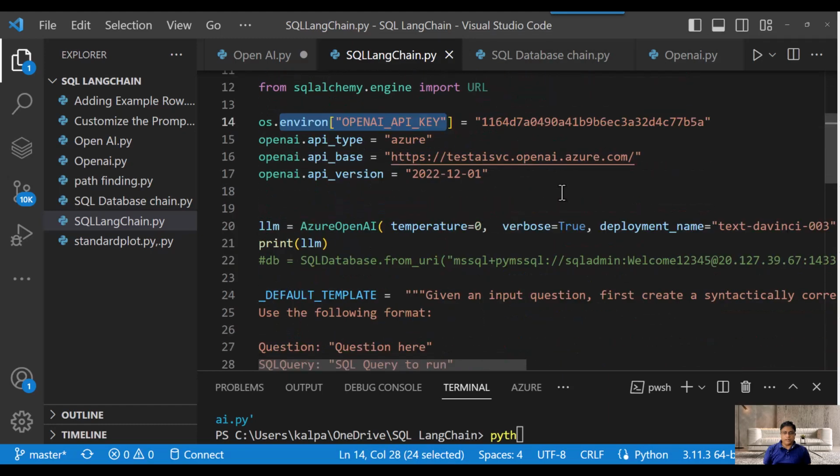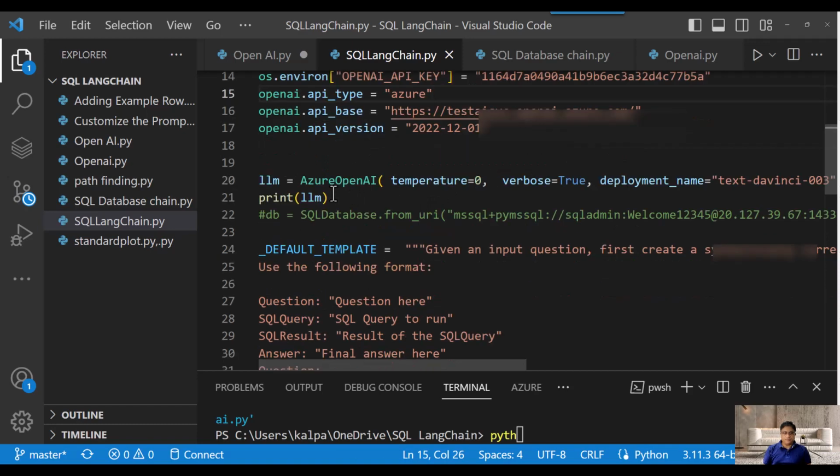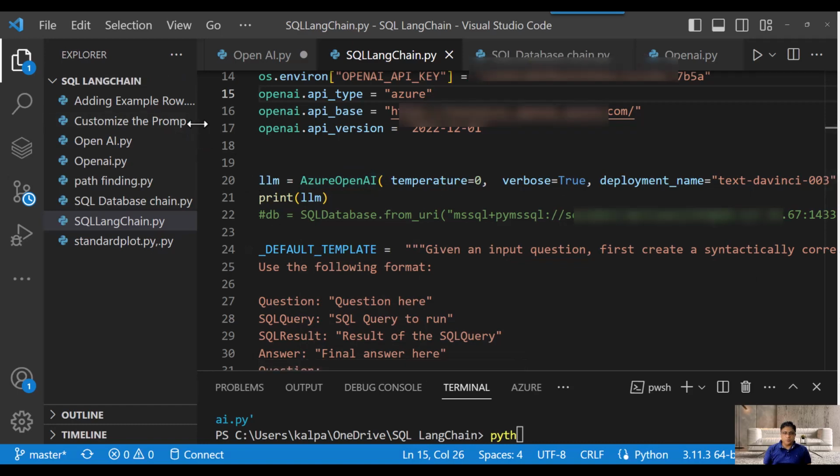The first step is that I'm going to set up the environment variables, and here I'm going to use the OpenAI key, and then the OpenAI base information, and then the API version and API type, which is Azure. So this is pretty straightforward. Then we are going to call the OpenAI model, and in order to call that you use the standard format. Let's see what it does.